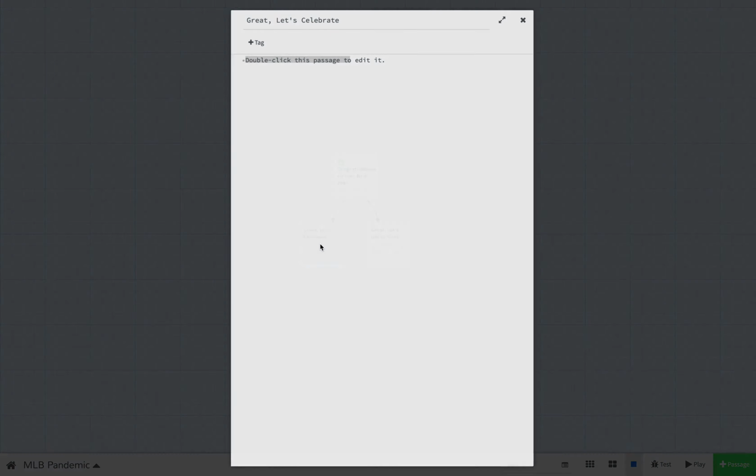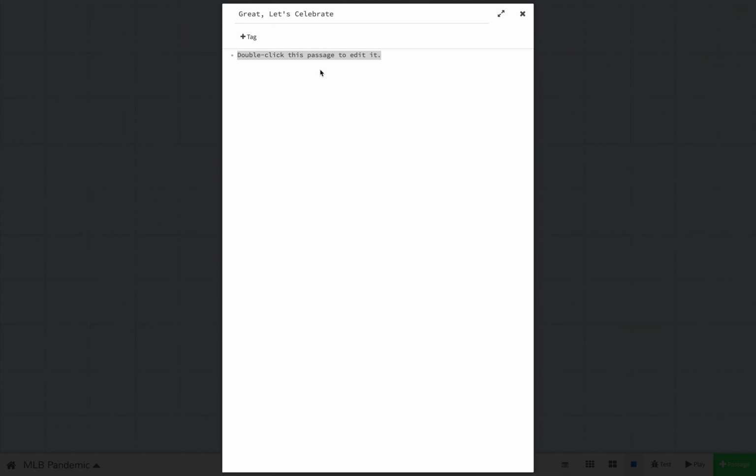So I'm going to double click this passage, right? So again, this is an inconsequential choice. You really tie one on, but the next day you get to work, right?